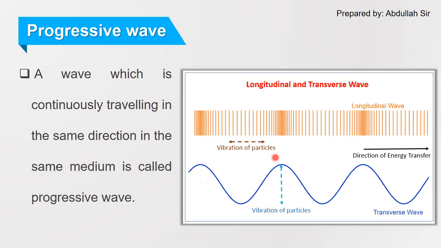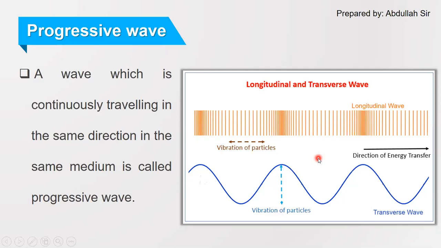Suppose some speaker is producing a sound continuously, and that sound is continuously traveling in a given medium, that means it is a longitudinal progressive wave. And if a wave is set into a rope and the particles of the rope are continuously vibrating, that means the wave is continuously moving in the forward direction.